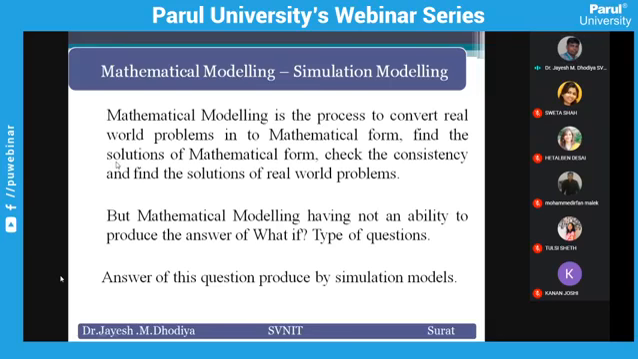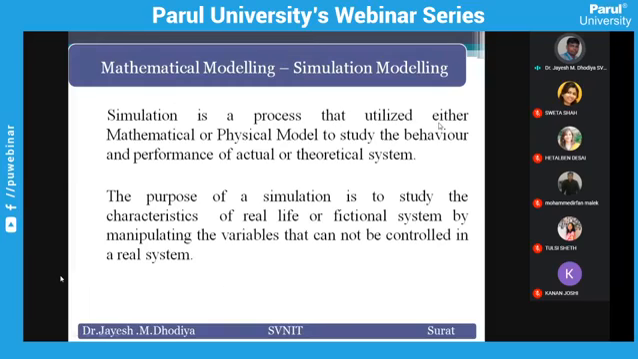If your situation is fixed, then it is not necessary to apply a simulation model. But if the situation is not fixed, it is changing from time to time, then you have to apply a simulation model. So the answer to this question is produced by the simulation model. So what is simulation? Simulation is a process that utilizes either a mathematical model or a physical model to study the behavior and performance of an actual or theoretical system.